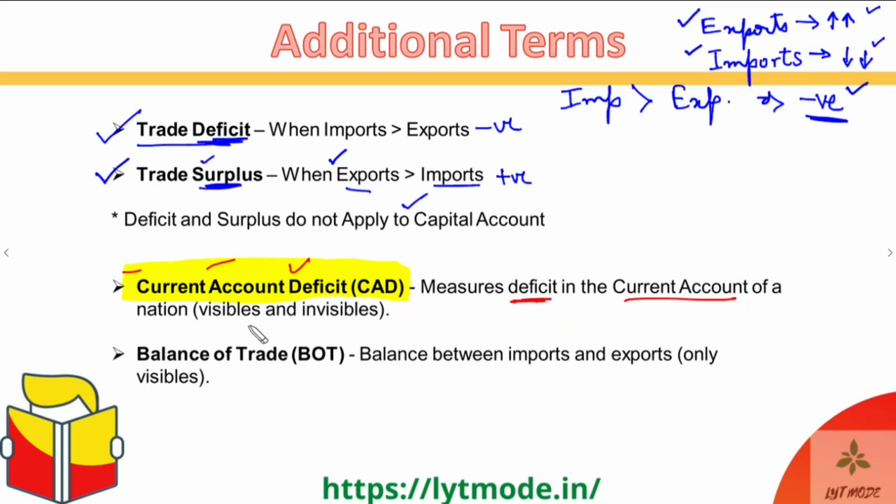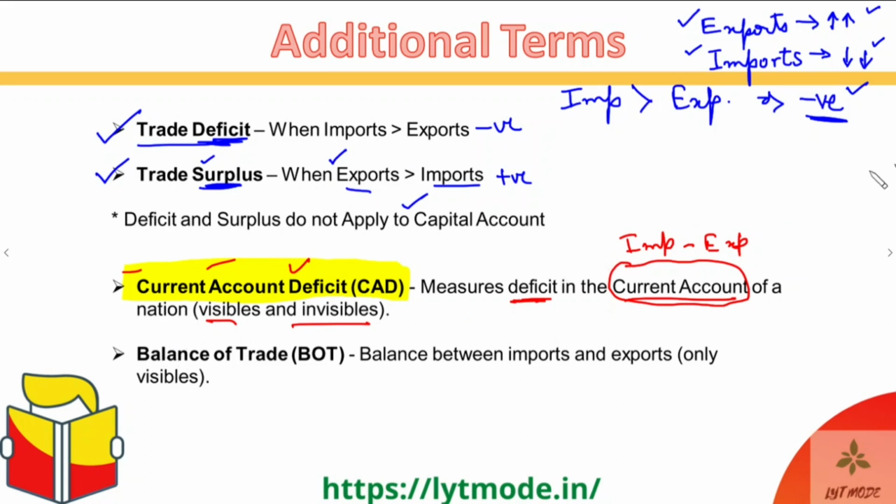So basically when we take both the visibles and the invisibles together, that becomes the overall current account, right? And in this overall current account, whatever the export minus import is, or rather the import minus export, I would say, because it is already a deficit, which means we are trying to calculate the negative component of it, then that might give you the current account deficit, or the CAD of a country. Okay, so that is the CAD.